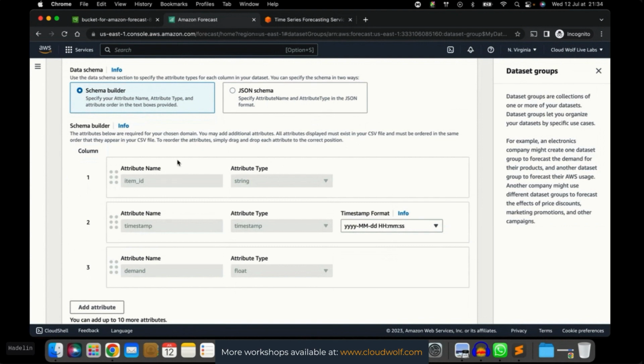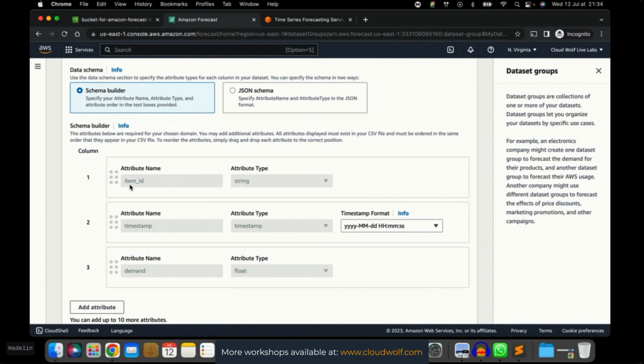As you can see in the data schema here, Amazon Forecast has 3 fixed attributes. I cannot edit them. I cannot delete them. I can, however, change the order. That's fine, but they are here and they have to stay here.